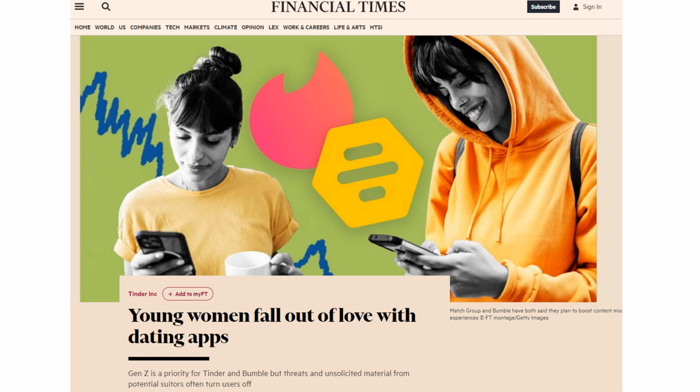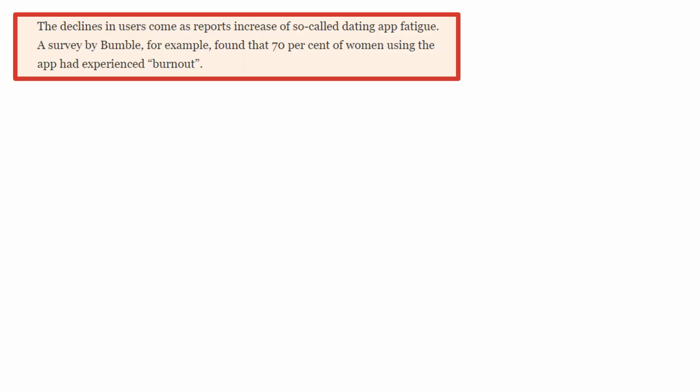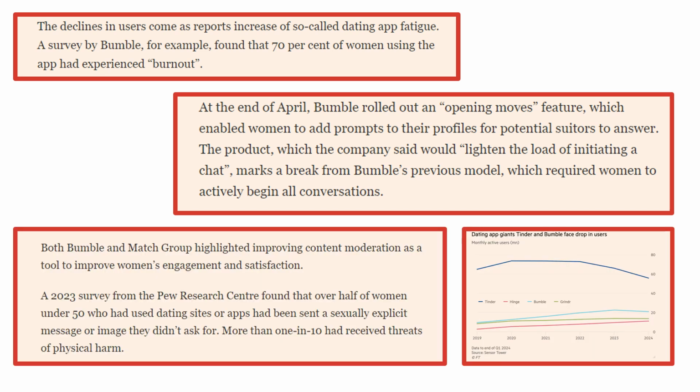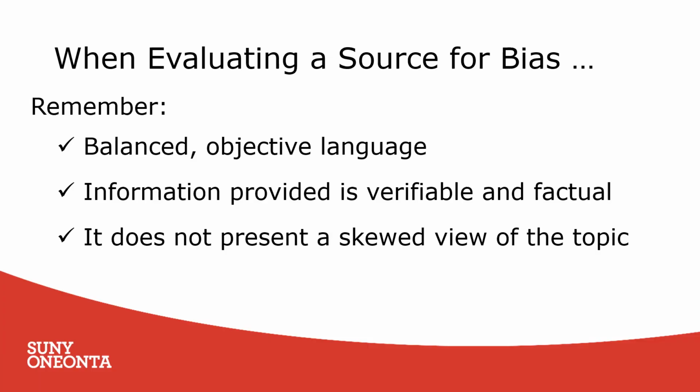Let's look at our third article from the Financial Times, "Young Women Fall Out of Love with Dating Apps" by Stephanie Stacy. This article uses a neutral tone and factual statements instead of opinions or personal experiences. The author also includes data and references that support statements. This article's objective language and nonpartisan perspective make it the least biased source of the 3 examples.